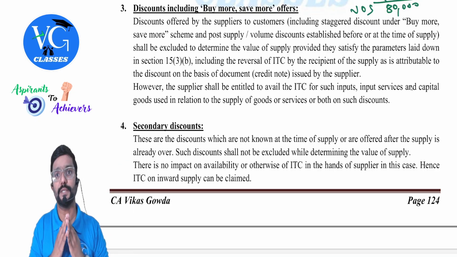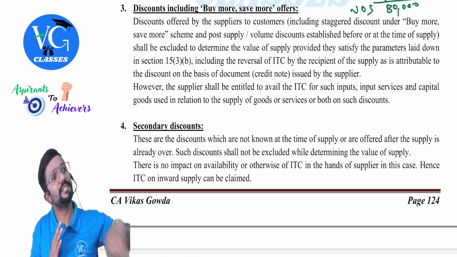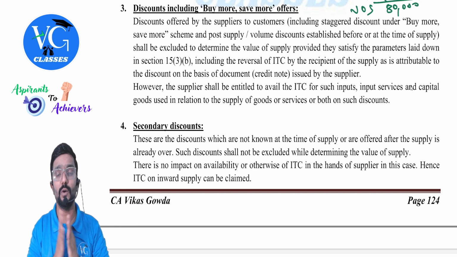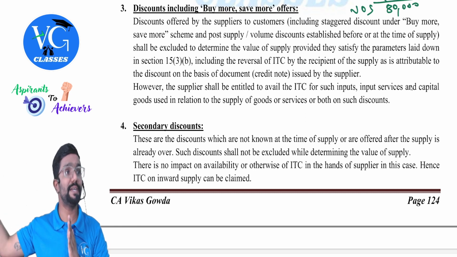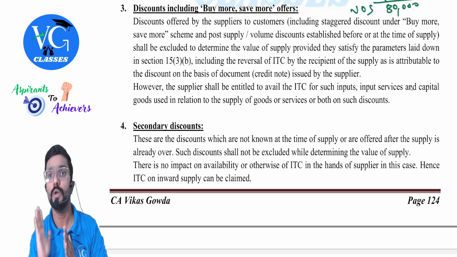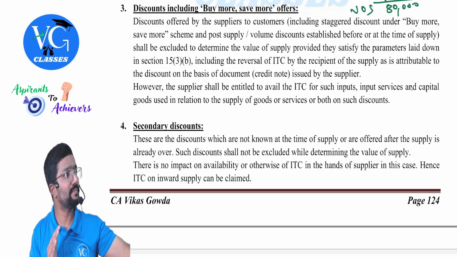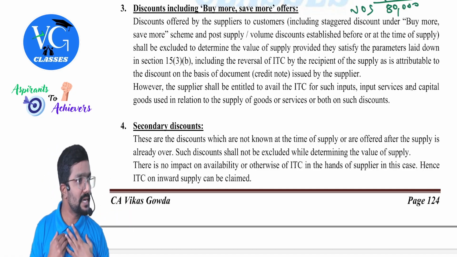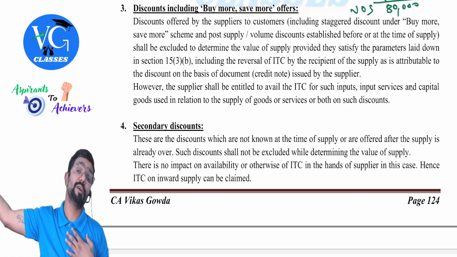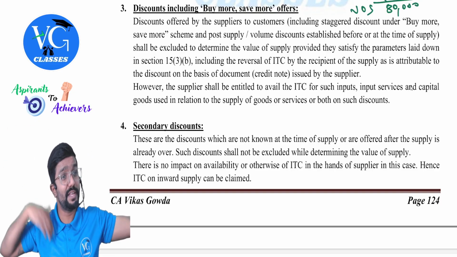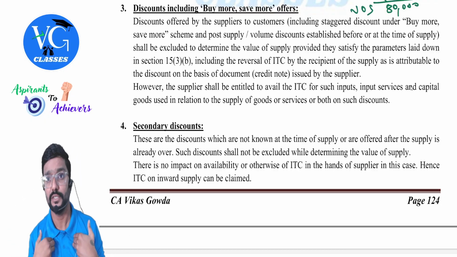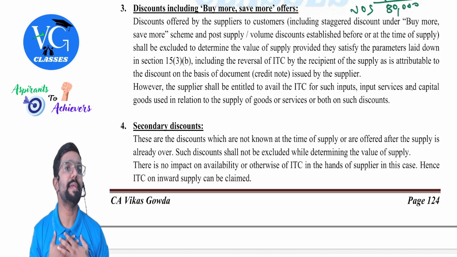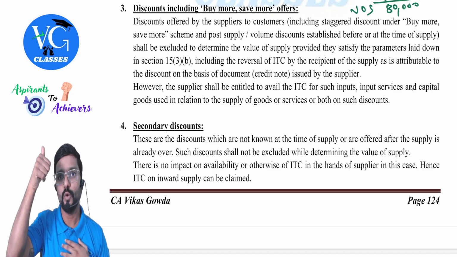You are my recipient. Actually, we are not discussing this part. This part we already discussed in the value of supply topic. What we are discussing now is, sir, will it affect my input tax? Mine, input tax. Will it affect? No. If I have given a discount on my outward supply, it may have an impact on your credit, but not on my credit. Is that clear? Until and unless my supplier also has given me a discount and has also issued a credit note to me, it will impact my credit. But for the discount which I have given, my ITC will not be impacted, guys. Hope you understood.